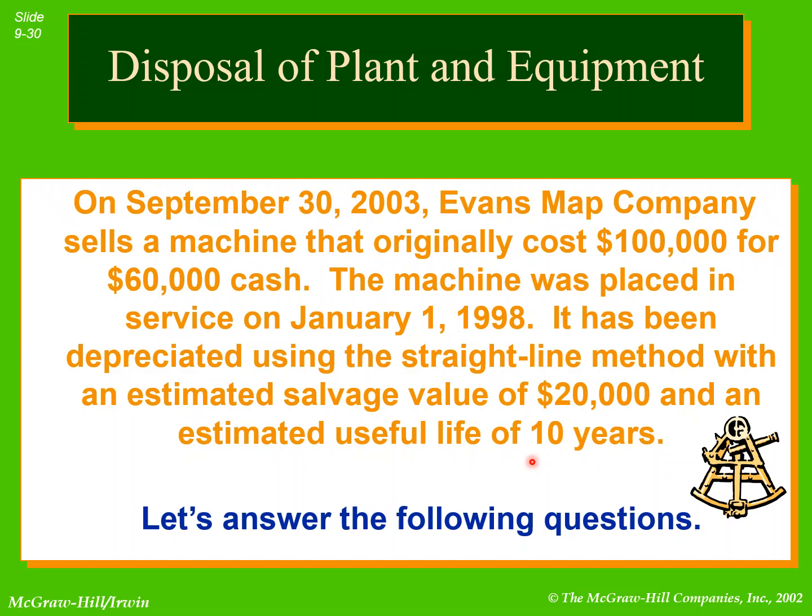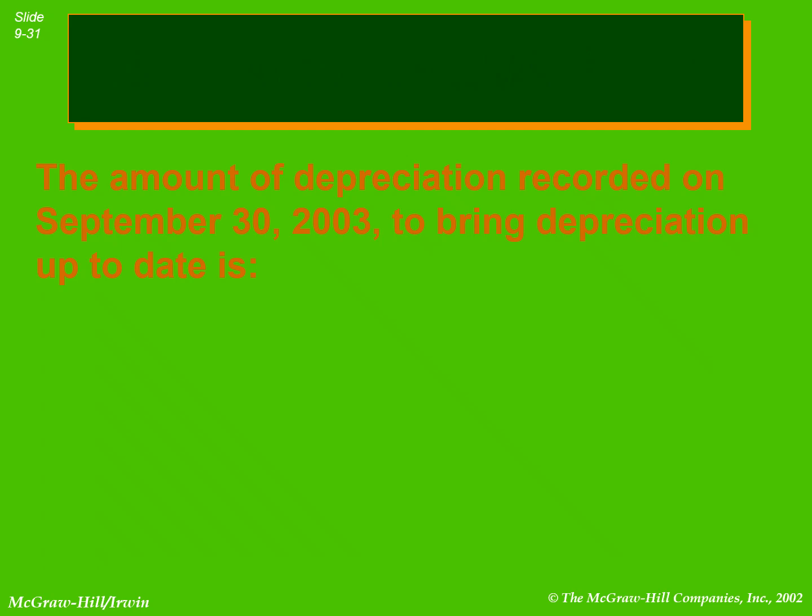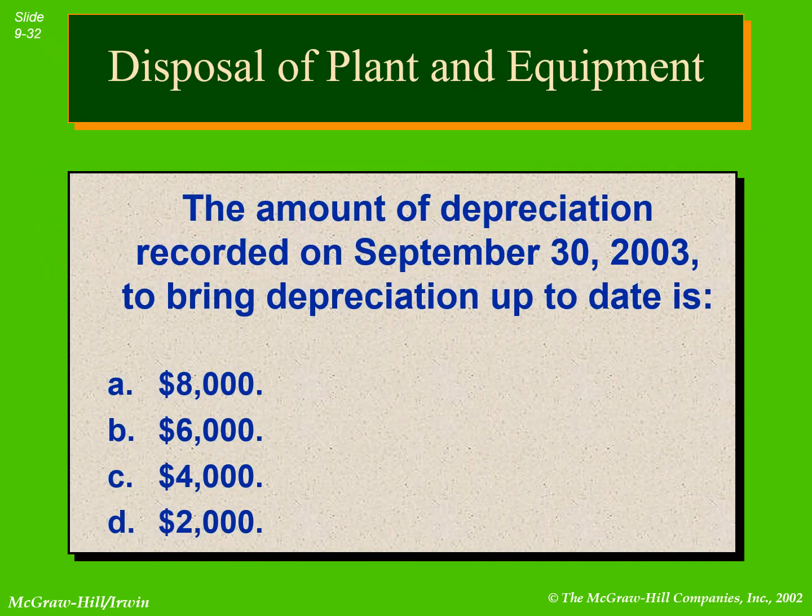As we have read in the previous lectures, the formula to calculate depreciation expense for the straight line method is cost minus residual value divided by useful life. 100,000 minus 20,000, that is 80,000, divided by 10, so $8,000 expense per year.